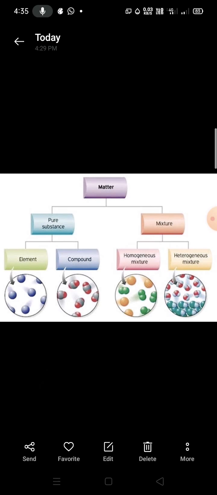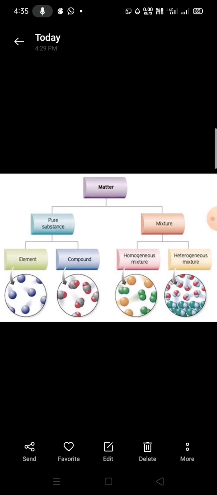You can see that matter is classified into two: pure substance and mixture. What is this matter? Anything which occupies space and has mass is known as matter. So everything in our surroundings is matter because it occupies some space and has mass. This matter is classified into two categories, pure substance and mixture. Pure substances are those which are made up of the same kind of atoms or molecules. These pure substances are further classified into two categories: elements and compounds.